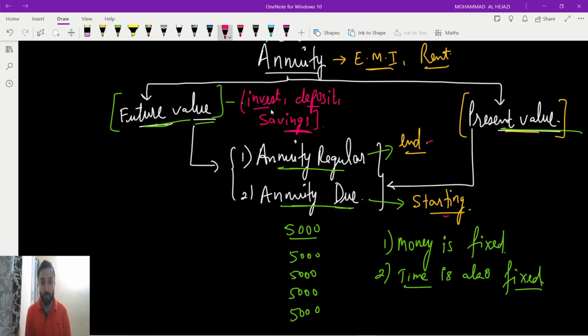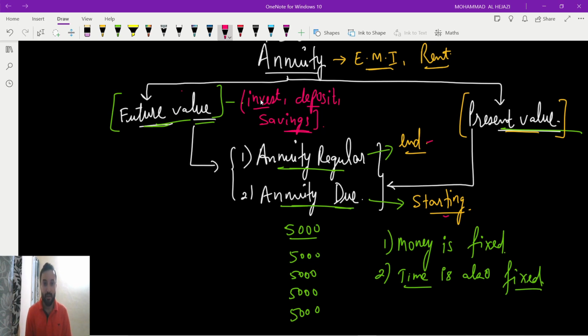Suppose the question says you are investing at the end of every month. Invest means we have to use the future value, and end means annuity regular, so we have to use the formula of future value of annuity regular. So from the words we will understand. Sometimes, very rarely, they will state it directly, but most of the time we have to read the question and understand whether we are applying the future value or the present value. So you'll remember by the words.